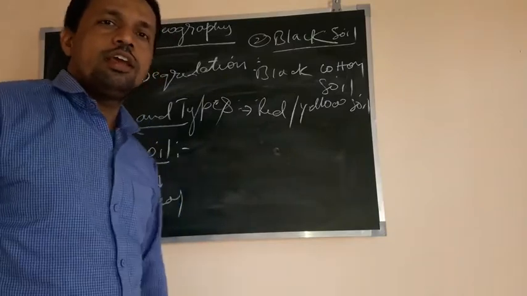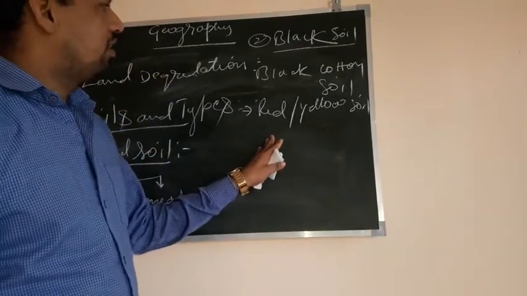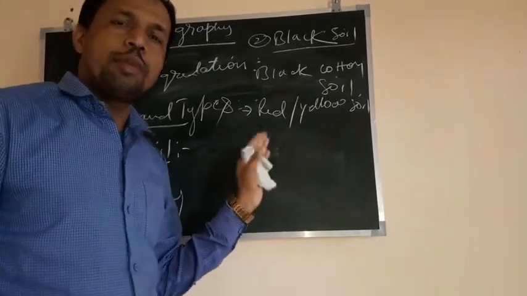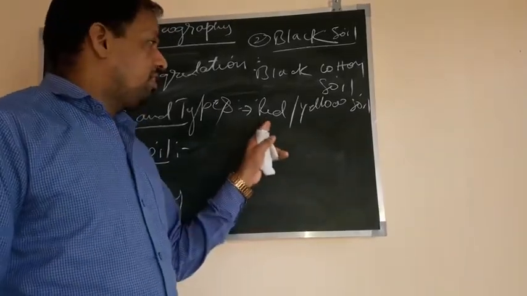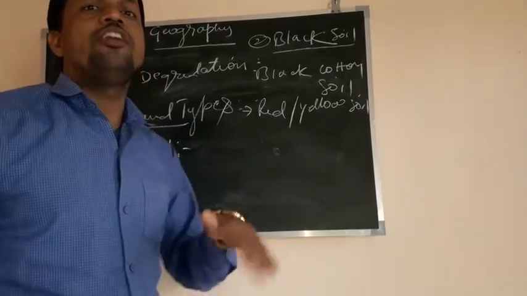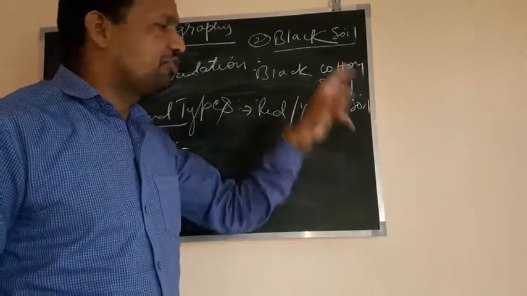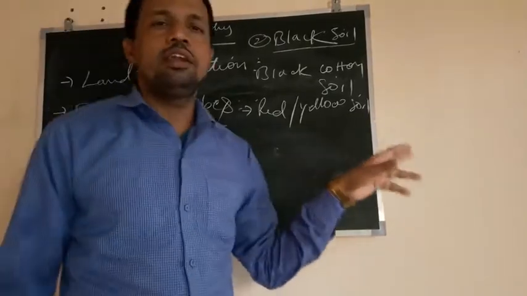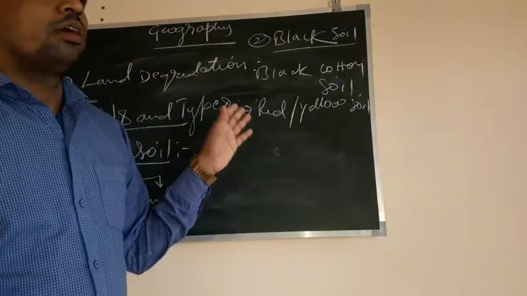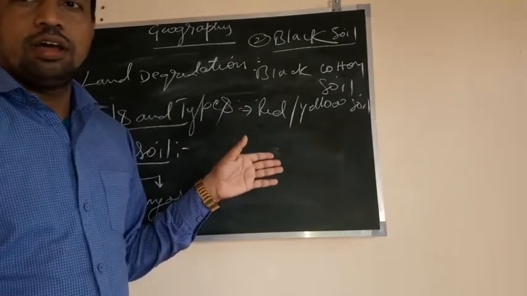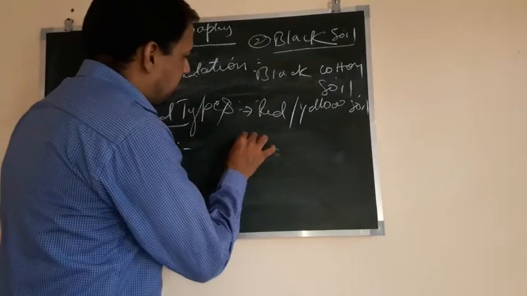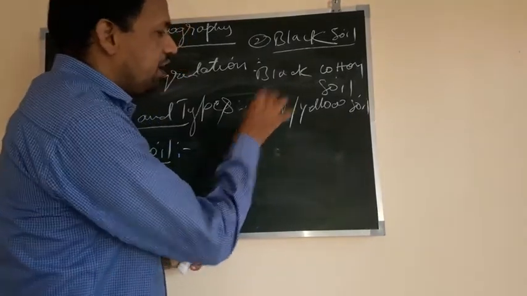Red soil is ideal for growing crops if we provide proper irrigation and manure facility. When this soil gets hydrated, the color changes to yellow. Mostly maize, bajra, such types of crops are grown in red soil.